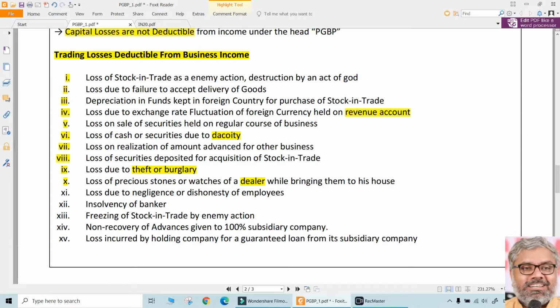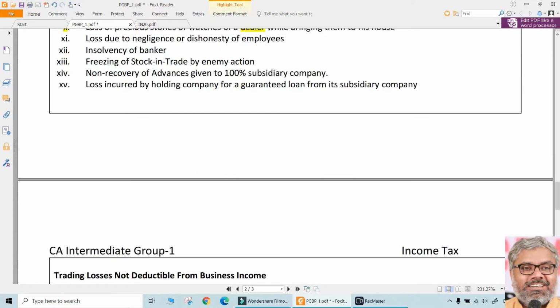Should that be allowed as deduction? Of course, yes. You may say a lot of conspiracy theories. Maybe he himself has kept it somewhere, or somebody has stolen from him, or maybe he knows that already it is there somewhere. All these things can be conspiracy theories. The point is these things have to be proven, right? We have to understand that. When we say loss of precious stones, he has to prove that it is really lost. Just like that, he cannot say, oh, I incurred loss. Anything that the SSC wants to claim as deduction, that is his responsibility to prove.